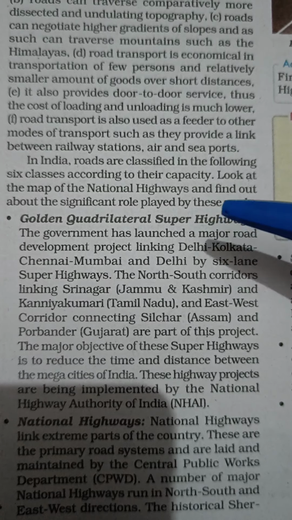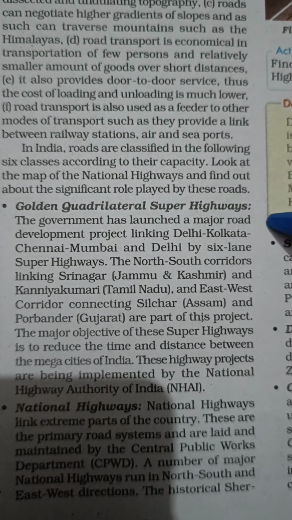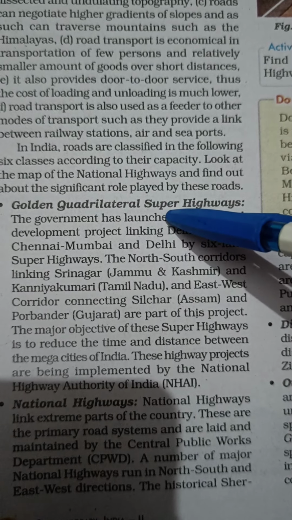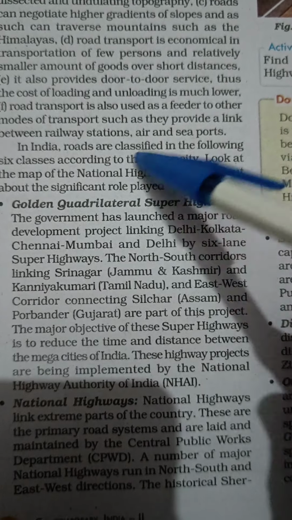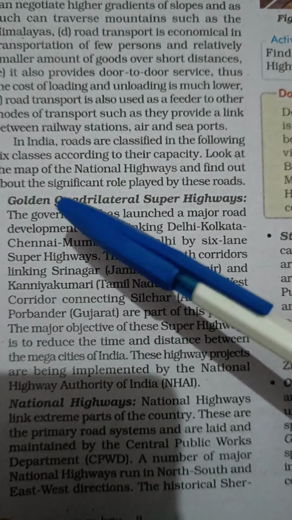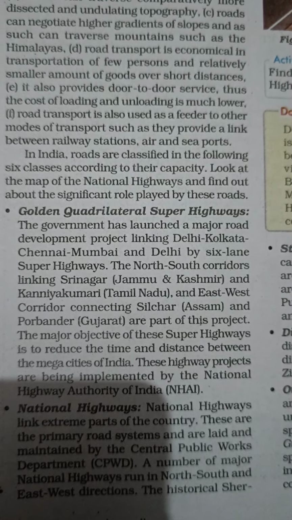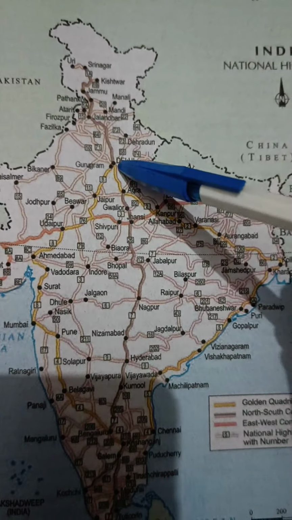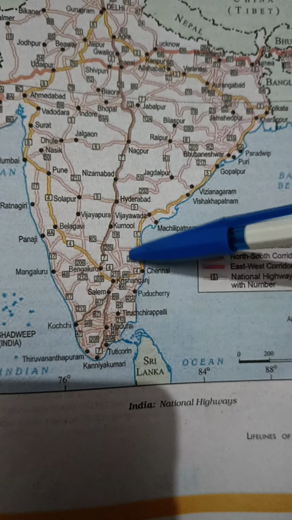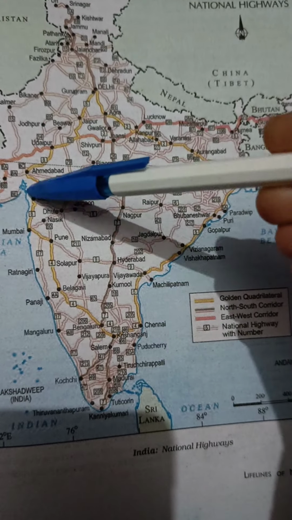So we are discussing one of the most important highways, that is the Golden Quadrilateral super highways. Quadrilateral, you know, is a four-line-segment closed figure. This is known as the quadrilateral super highway because it's very important and it's a fast route. So we're going to learn it. The government has launched a major road development project linking Delhi, Kolkata, Chennai and Mumbai. So this yellow line, if you see, is the Golden Quadrilateral.